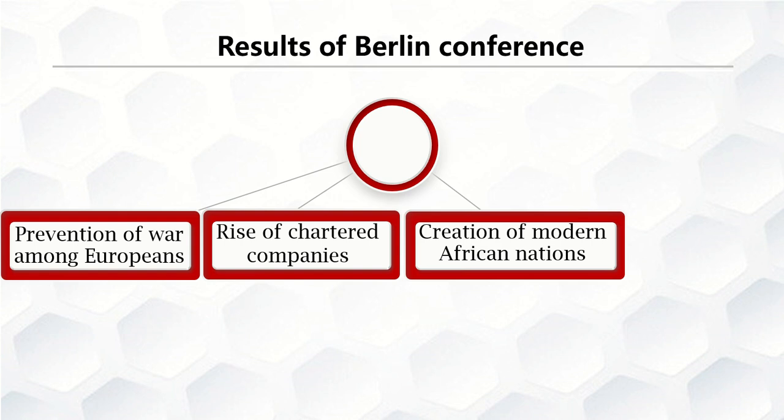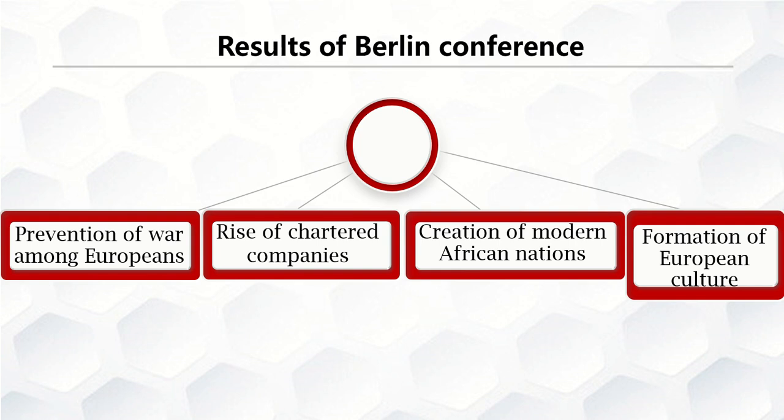Creation of modern African nations. It is because of the Berlin Conference that they drew a pencil line to divide the different European territories. And after the Berlin Conference, we got the modern names of Africa. We got the name Ghana, we got the name Tanganyika, we got the name South Africa, we got different names. Those new names were the product of the Berlin Conference. This means that before the Berlin Conference, those areas were not known like that. They had African names, but after the Berlin Conference, they were named for the Europeans' own identification, to know where they were going.